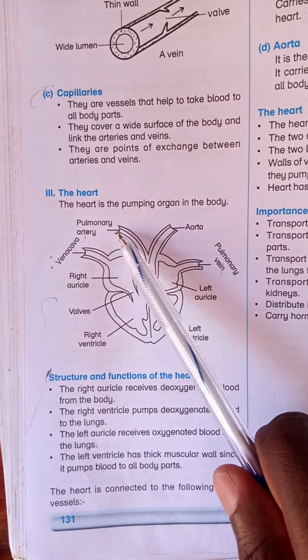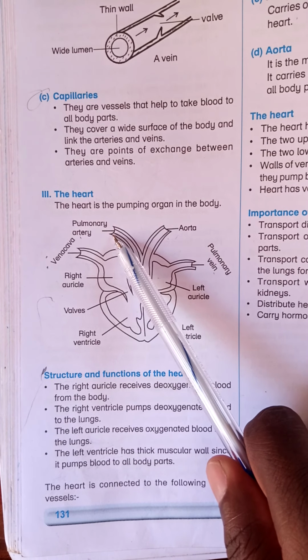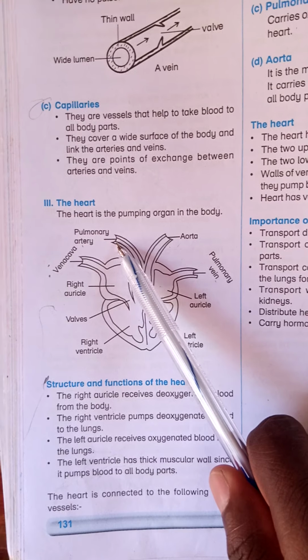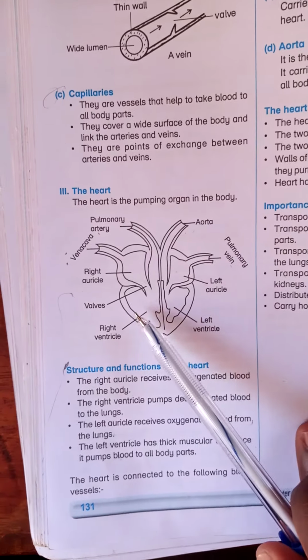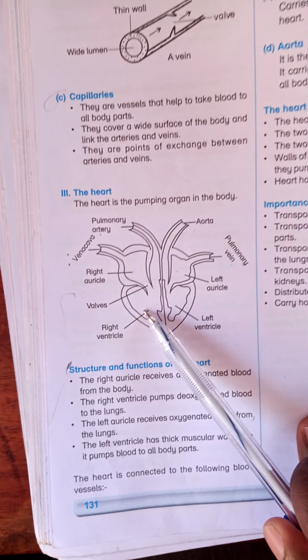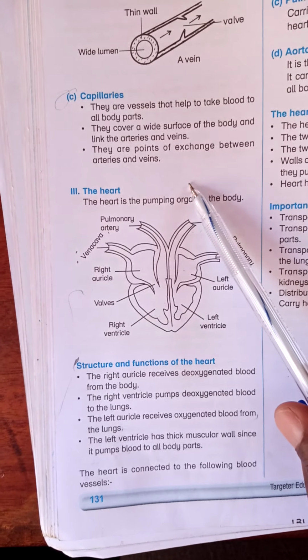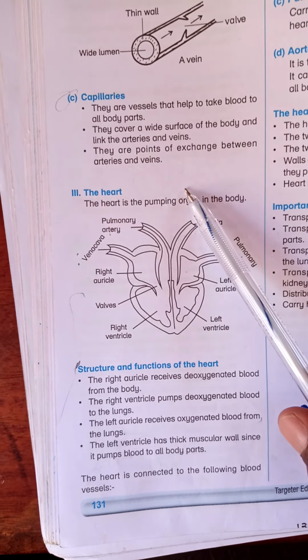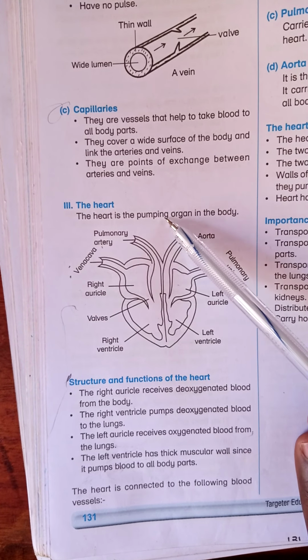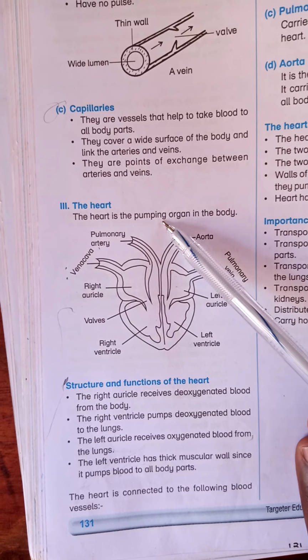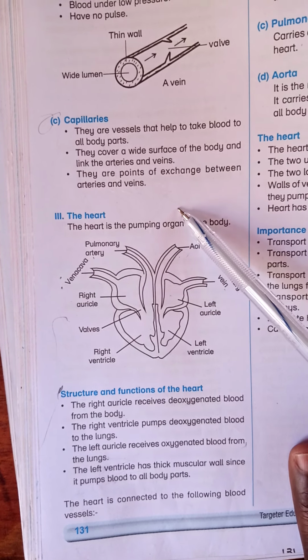We also have the pulmonary artery, the only artery that carries deoxygenated blood, that pumps blood from the right ventricle to the lungs, where when the blood reaches the lungs, carbon dioxide is breathed out and the blood combines with oxygen to become oxygenated blood.